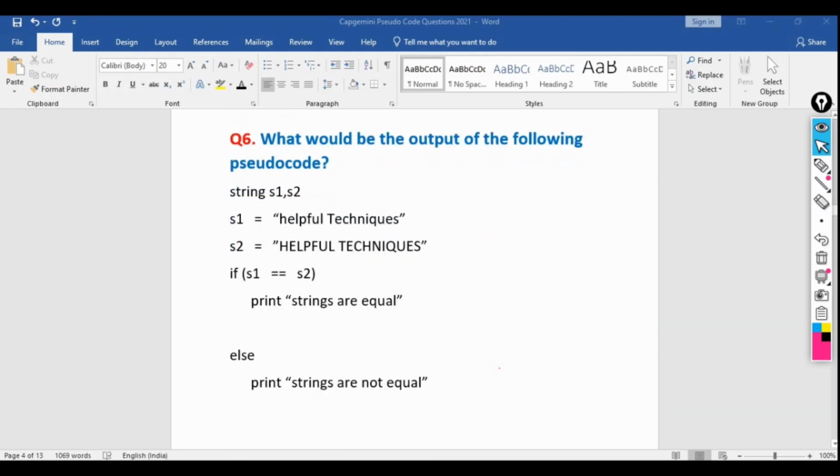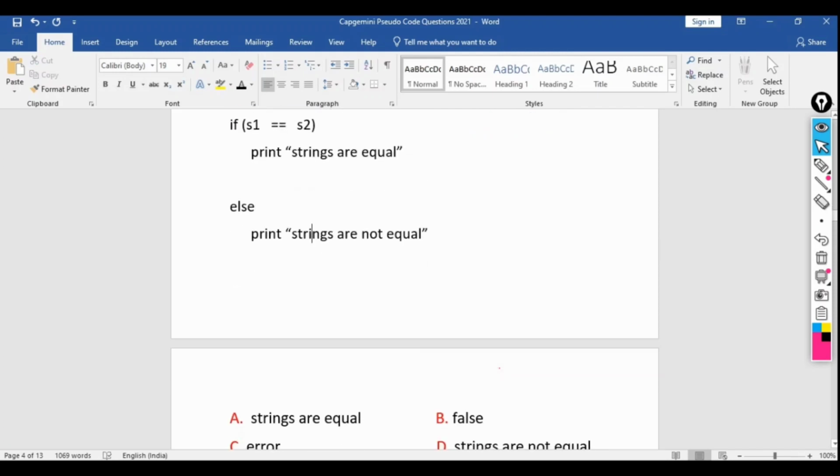So now let's move to the next question. What would be the output of the following pseudocode? There are two strings. String 1 is "helpful techniques" and string 2 is "helpful techniques". We have assigned the same thing to both strings, but one is in lower case and the other is in uppercase. If s1 equal to s2, simply print "strings are equal". Otherwise, print "strings are not equal".